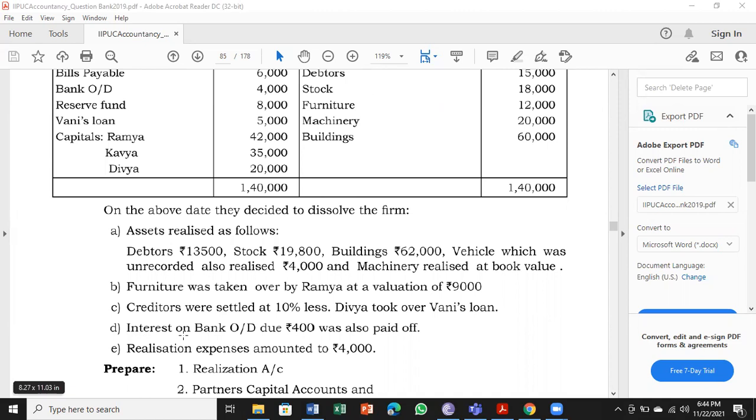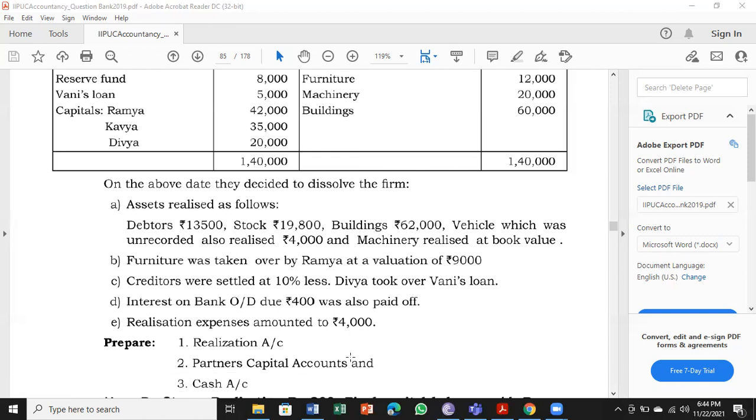D. Interest on bank overdraft due rupees 400 was also paid off. Was also means along with bank overdraft, the interest on bank overdraft is also paid. Adjustment or information E, realization expenses amounted to rupees 4,000.